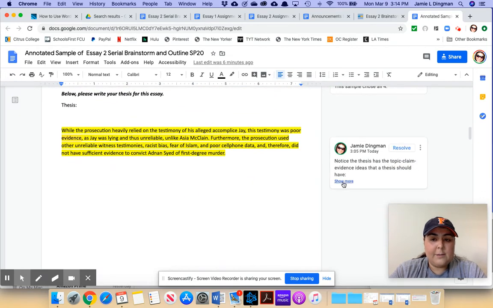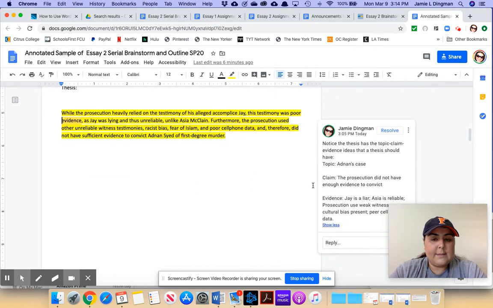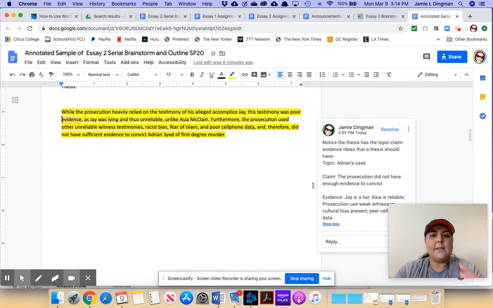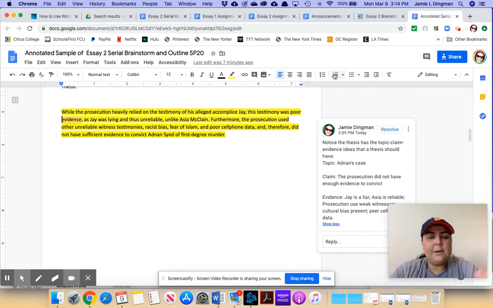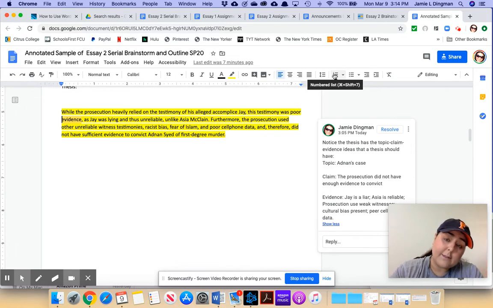And remember that a thesis statement is your main idea, right? It's the backbone of your essay. It's the whole point that you're trying to make. And typically, a thesis should have the pattern of topic, claim, evidence, right? You have a topic, you make a claim about that topic, and then you provide the evidence that supports the claim you're making about that topic. So let's take a look at our sample thesis.